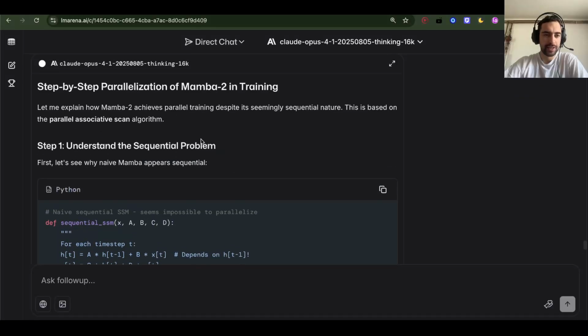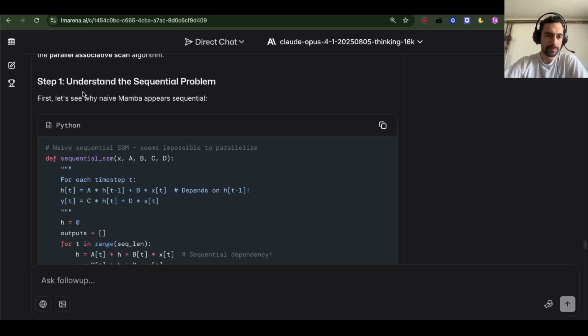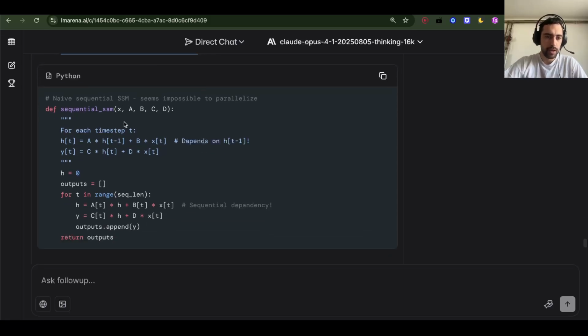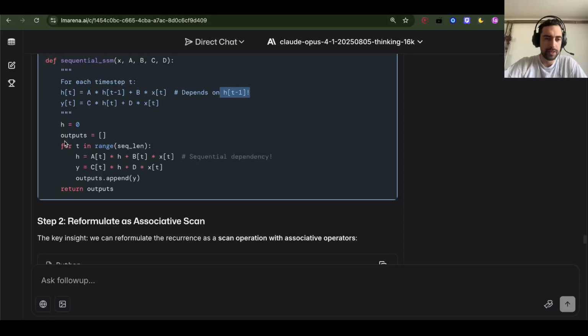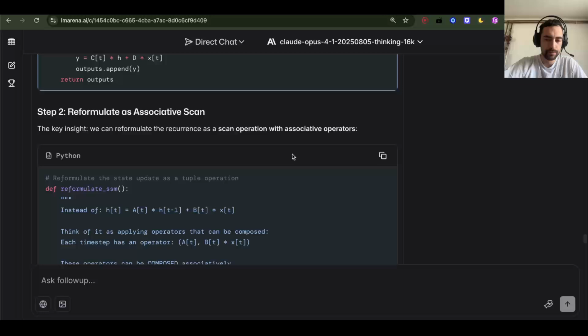Okay, while it's generating, let's try to understand what it's actually writing. Understand the sequential problem. First, let's see why naive Mamba appears sequential. For each time step t, we need to get the t minus 1, so it depends on the previous time step. We have this for t in range sequence length, which is dependent on the sequence. Step 2, reformulate as associative scan. The key insight: we can reformulate the recurrence as a scan operation with associative operators.